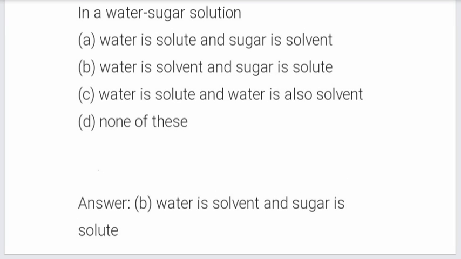In a water sugar solution, options are: water is solute and sugar is solvent.